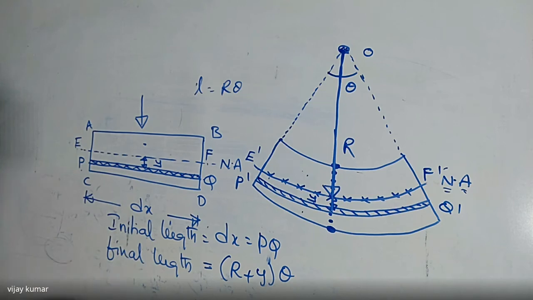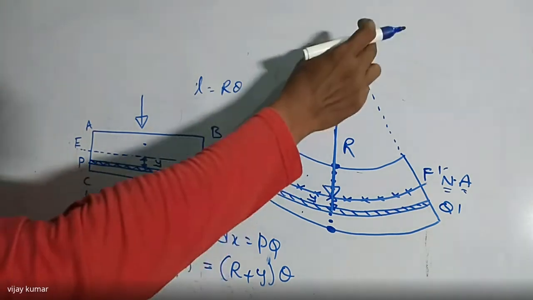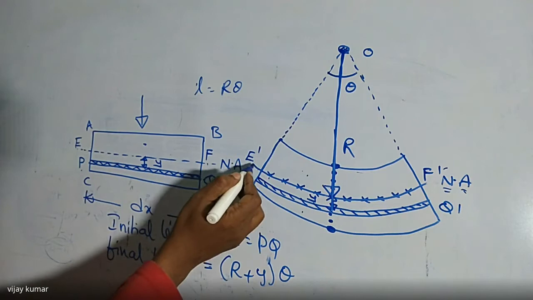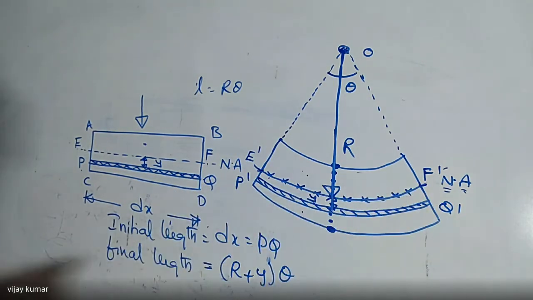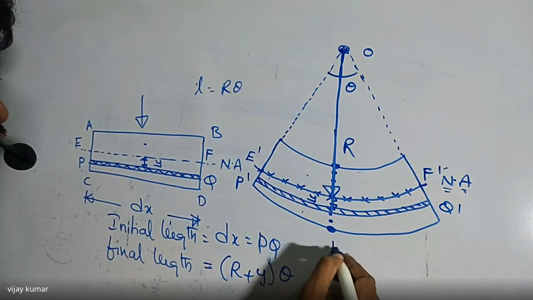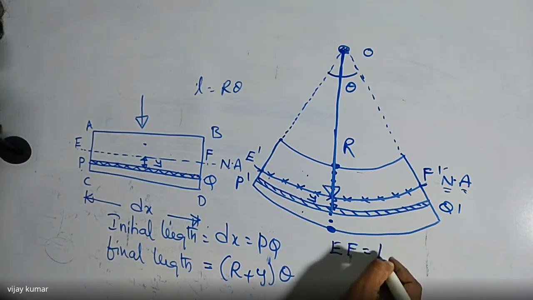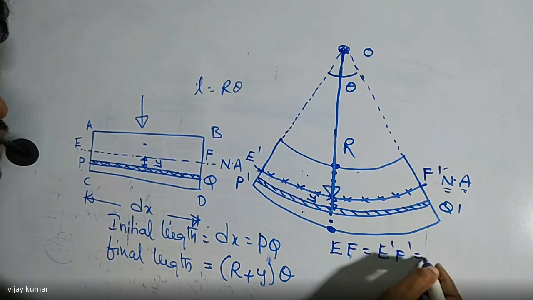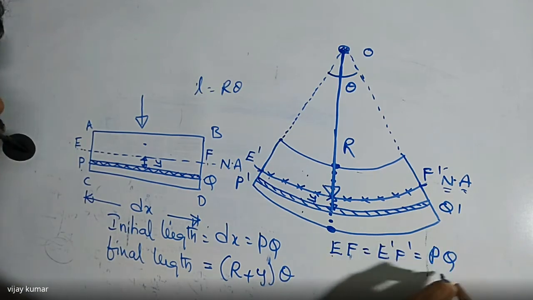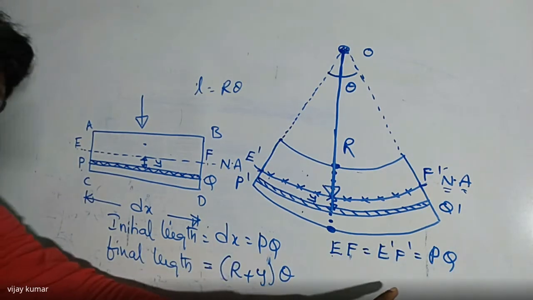Here I am going to write, after application of the external force, what is the length of the neutral axis? The length of the neutral axis initially is nothing but EF. After application of the external force, that is E dash F dash, which is also equal to PQ.